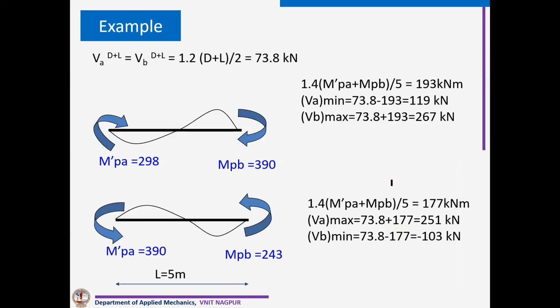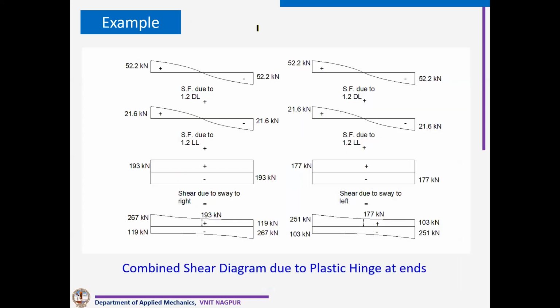Now you can see an example here. I have calculated here. I think I will go for this example. Yes, you can see, this is the shear force diagram because of dead load. This is the shear force diagram because of live load. And this is the shear force as per those expressions, that is 1.4 times hogging capacity of beam at one end plus sagging capacity of beam at the other end divided by span. It comes to 193.